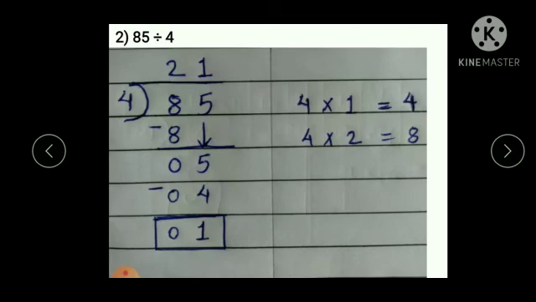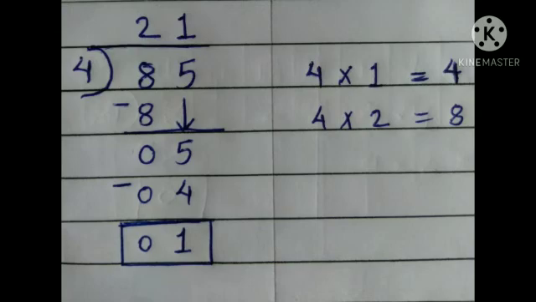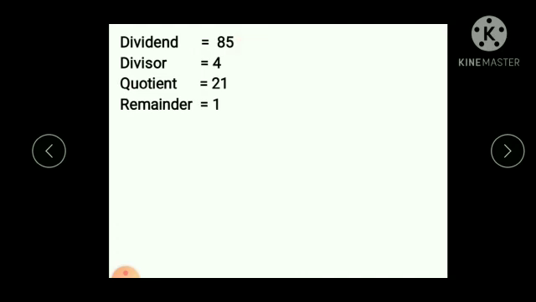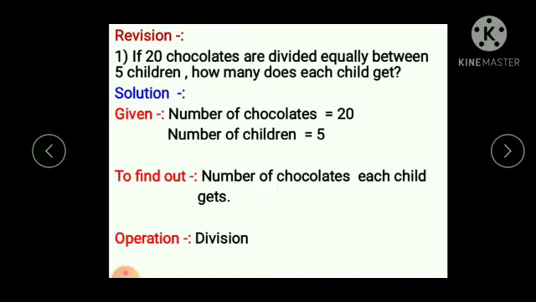Let us see the other example. 85 divided by 4. So, first we divide 8 by 4. 4 2s are 8. Write down 2 above the 8 and write down 8 below the 8. 8 minus 8 we get 0 as division is repeated subtraction. Now, take 5. We divide this 5 by 4. So, 4 1s are 4. 5 minus 4 equal to 1. Here dividend is 85, divisor is 4, quotient is 21 and remainder is 1.